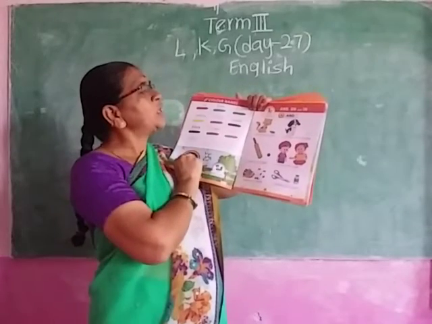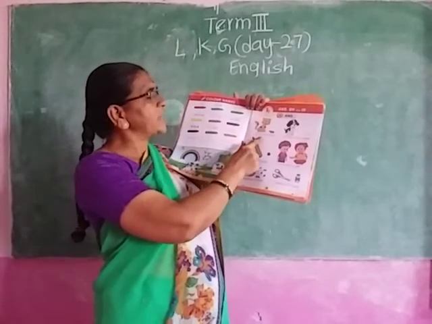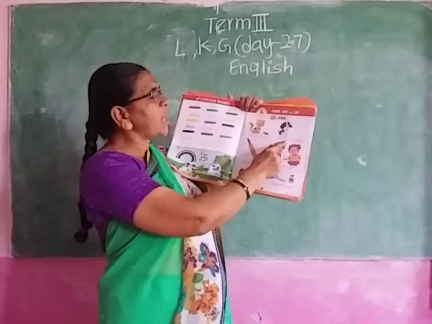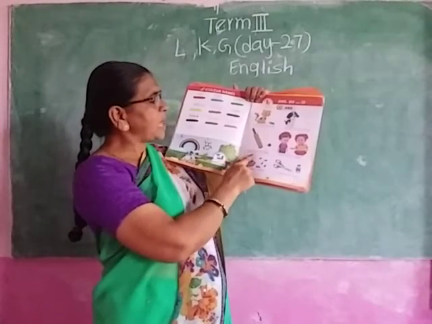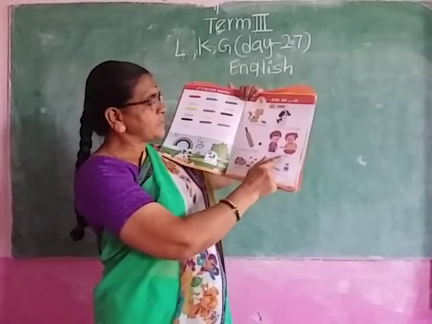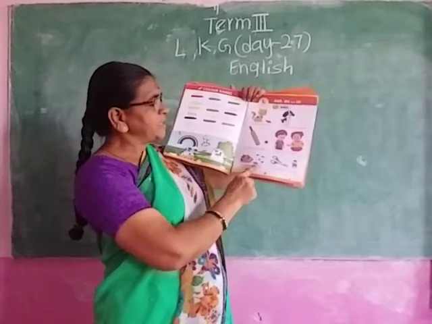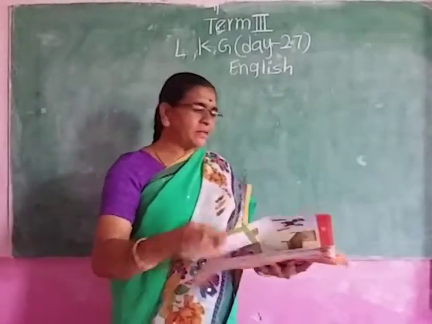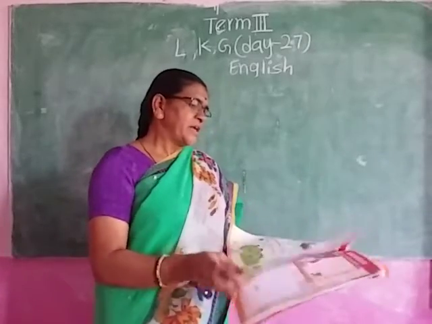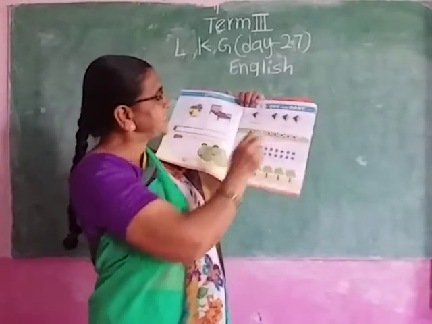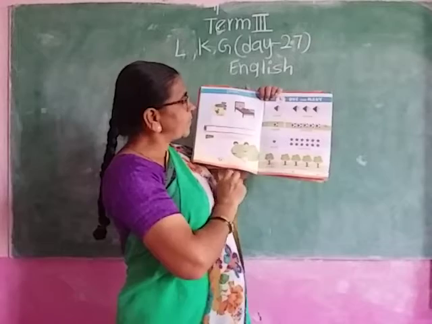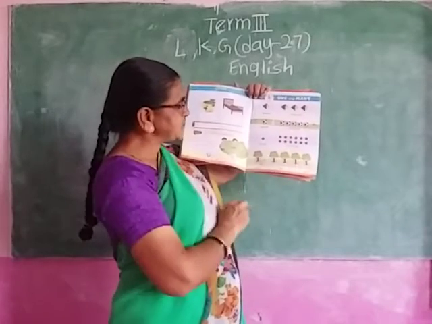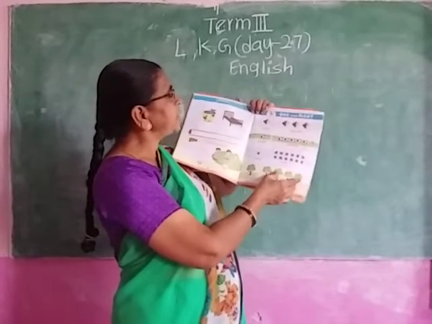Yes, class, we learned here on and in. A cat and a rat. A dog and a bull. A bat and a ball. A boy and a girl. Shoes and socks. Scissors and gum. We learned in the previous class one kite, many kites. One ball, many balls. One star, many stars. One tree, many trees.